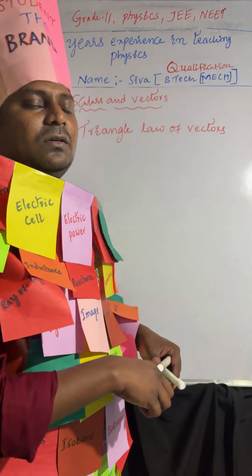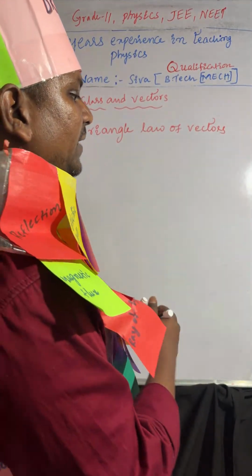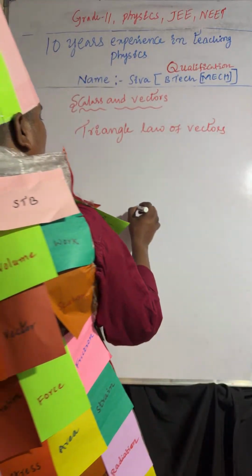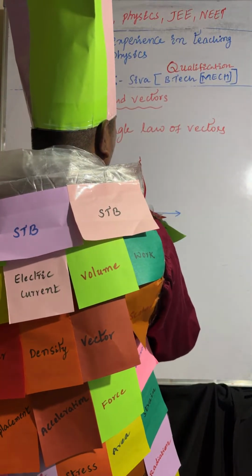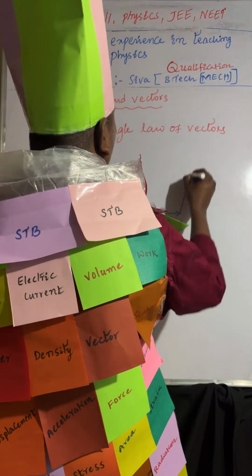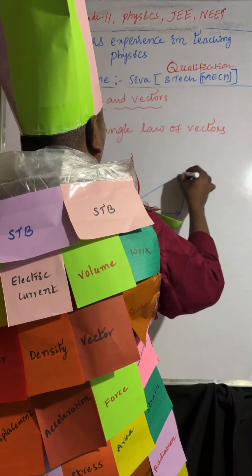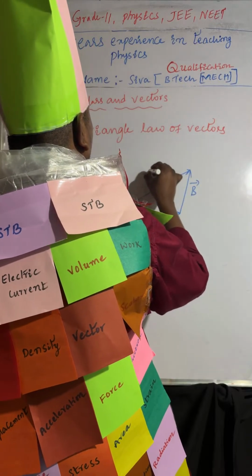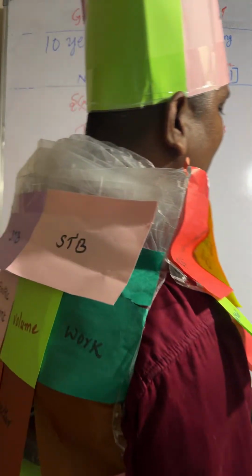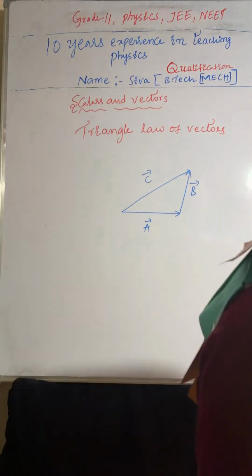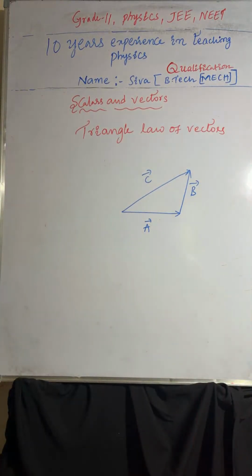Two vectors are acting along two sides of the triangle. So A bar and B bar are in the same direction, and the resultant will be opposite to these two vectors. So you can observe C bar is acting opposite to the remaining two vectors, A bar and B bar. Understood or not?